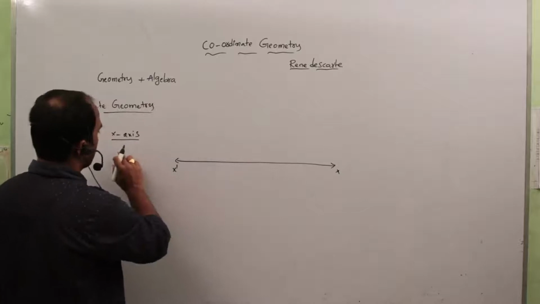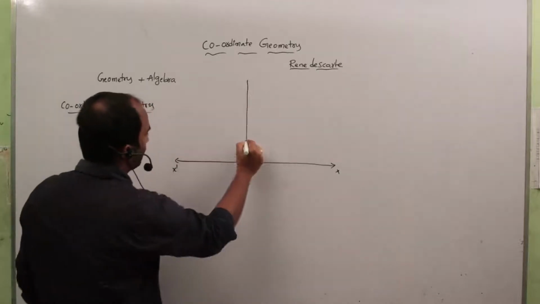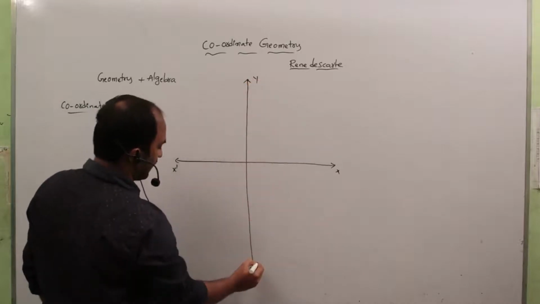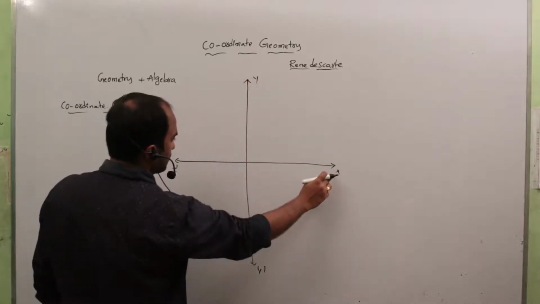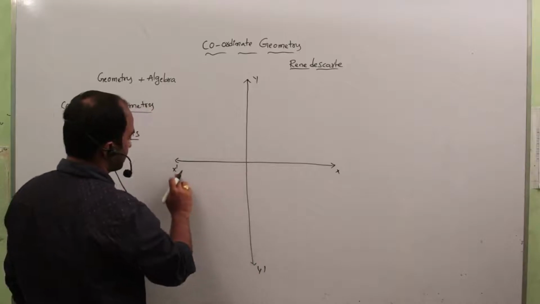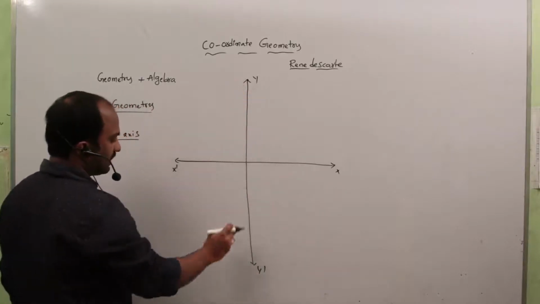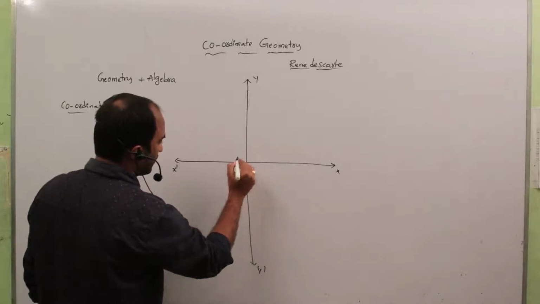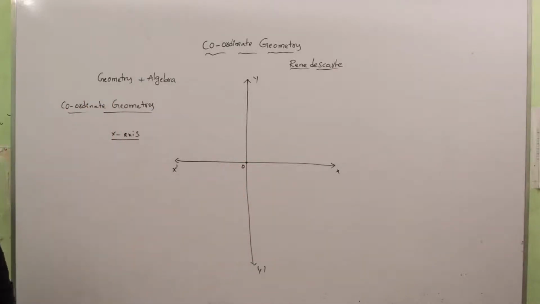The vertical reference number line is called the y-axis. The x-axis is generally denoted by x dash, the y-axis by y dash. Their intersecting point is called the origin, O (0, 0).